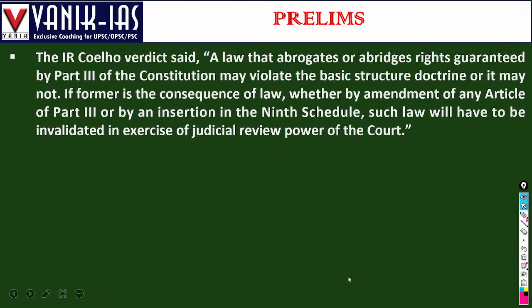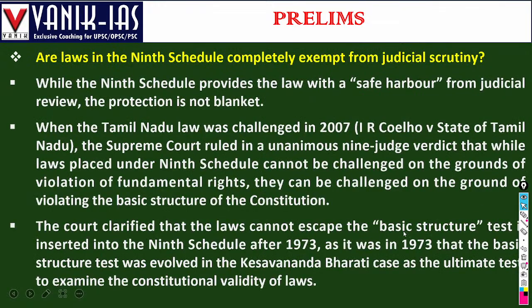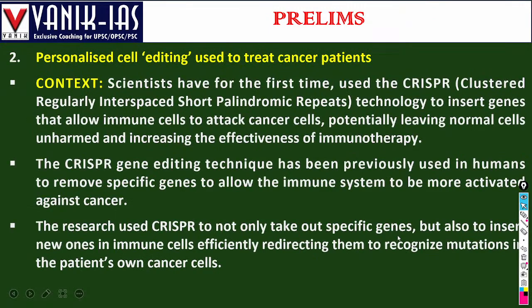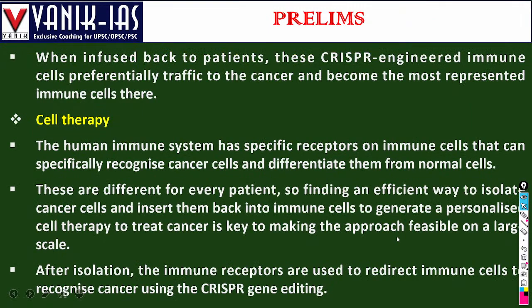Earlier it was only used for genome editing. When infused back into the patient, the CRISPR engineered immune cells preferentially traffic to the cancer and become the most replicated immune cells there. Suppose in a particular area there is cancer development, then there will be high numbers of immune cells there according to the CRISPR technology.